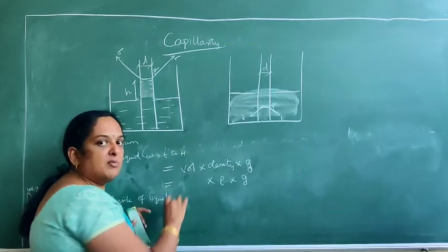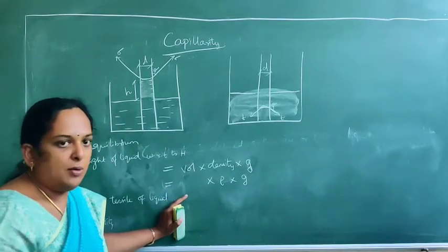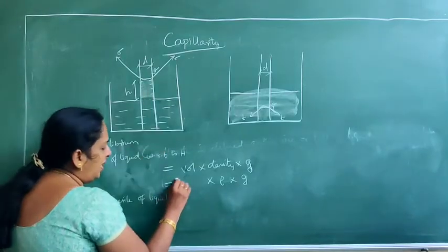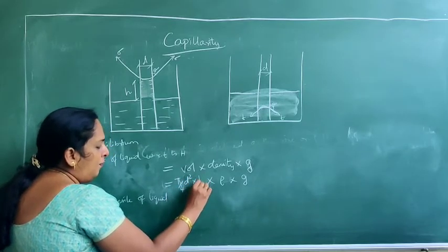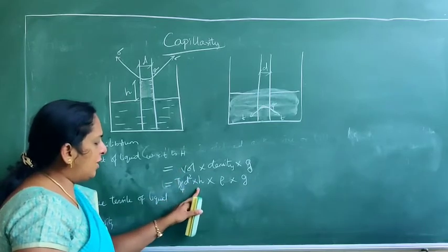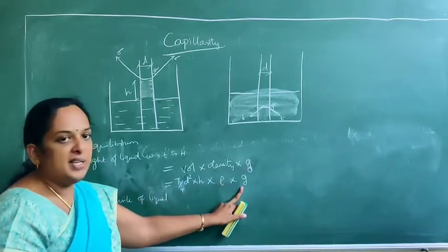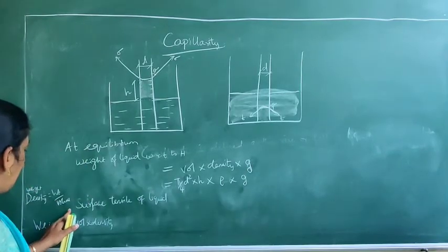And what is the usual formula for volume? It is area into height. So what is the area of the tube? Since it is a cylindrical tube, we give it as pi by 4 d square into height. So this is your volume. So weight is pi by 4 d square into height into density rho into g, the acceleration due to gravity. Then what are the other equations we have to find?